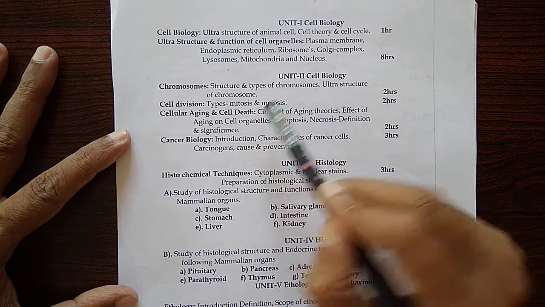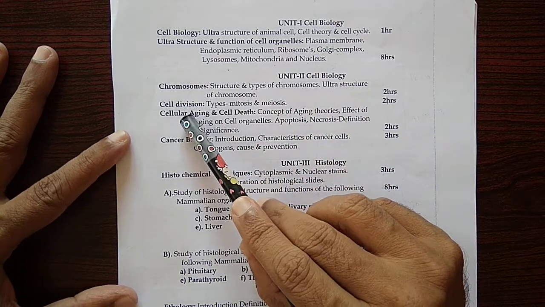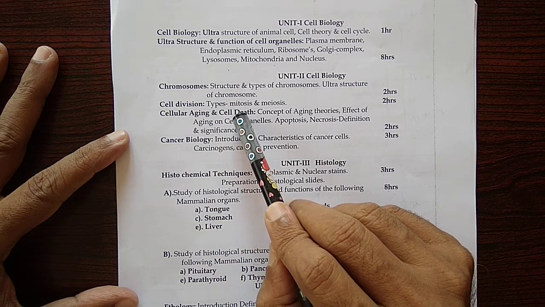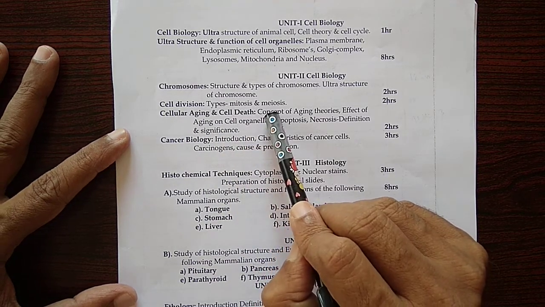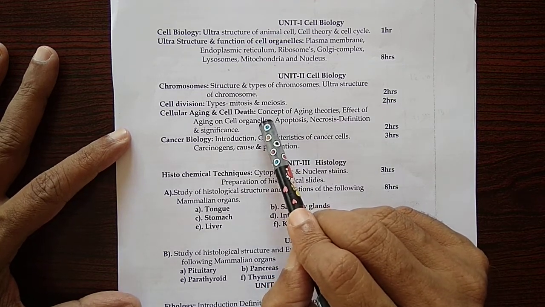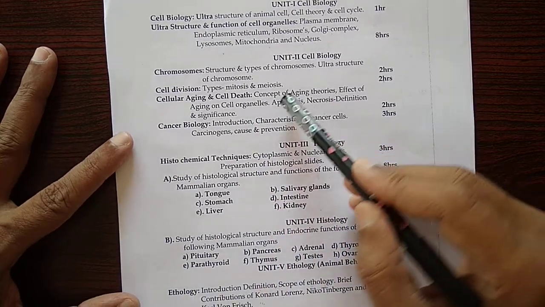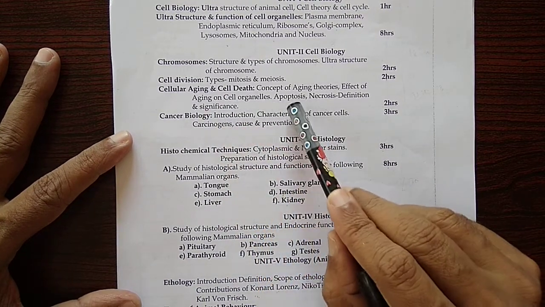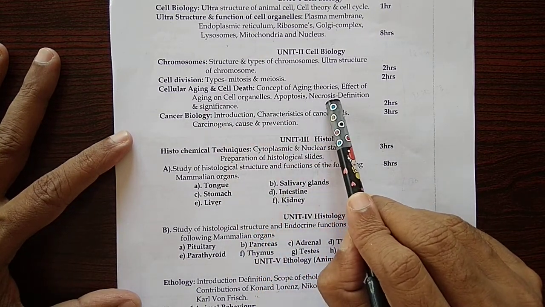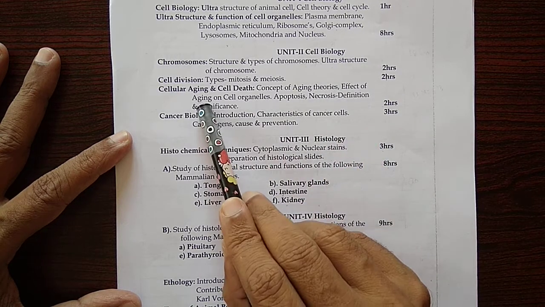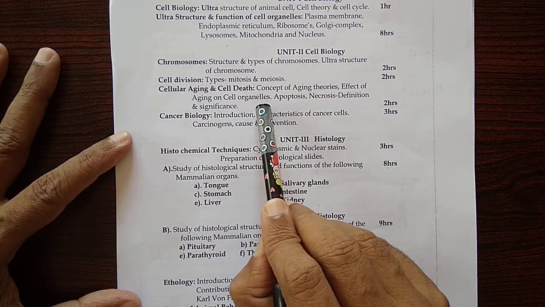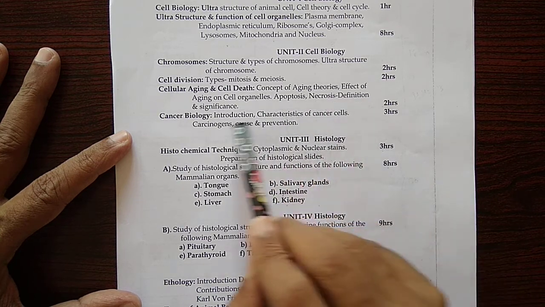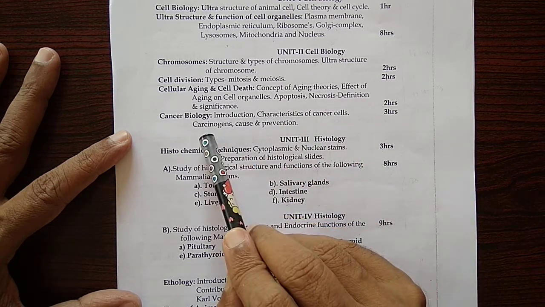Then ultrastructure of chromosomes. Second chapter, cell division. Here you are going to study details of mitosis and meiosis. Then third chapter, cellular aging and cell death: concept of aging, theories, effect of aging on cell organelles, apoptosis, necrosis, definition and significance.